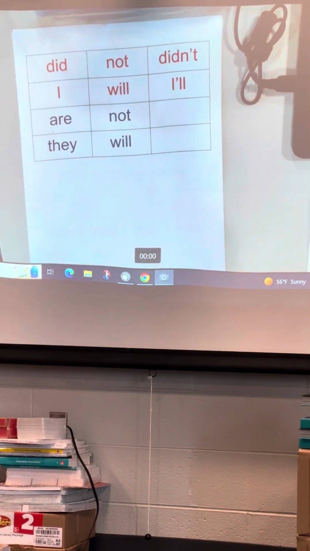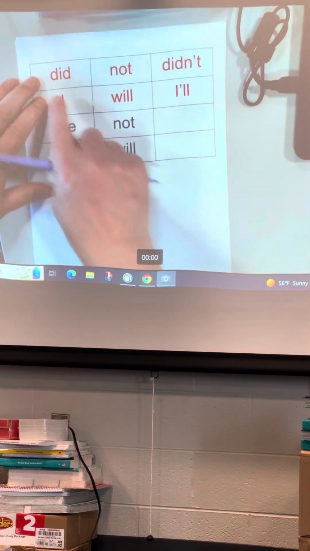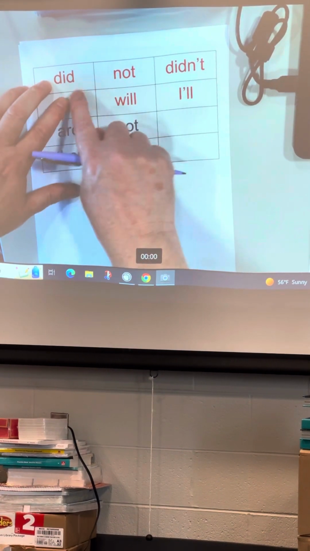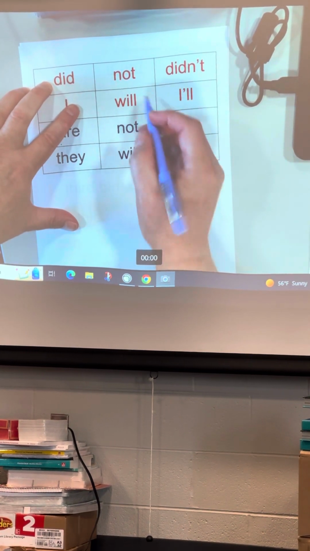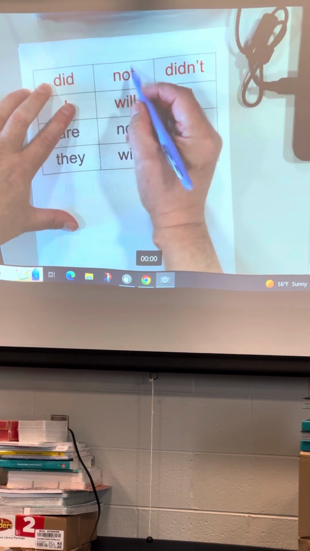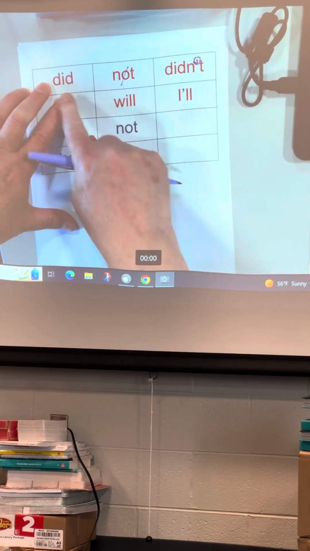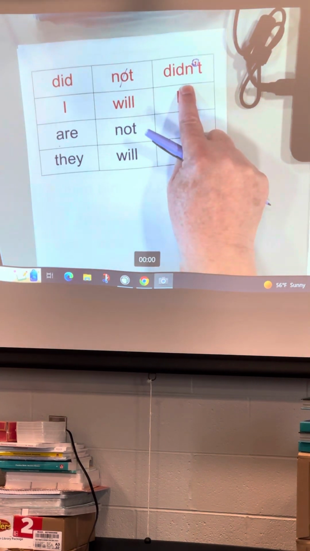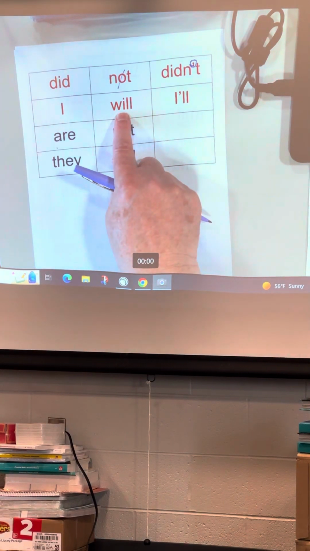This week we've been working on contractions ending with not and will. Children, what word? Did. And what word? Not. If I want to shorten that word by taking out some letters of that second word, what letter would I take out? Oh. And I would replace it with an apostrophe. So when I put did and not together, what word does that make, everyone? Didn't. Good job.